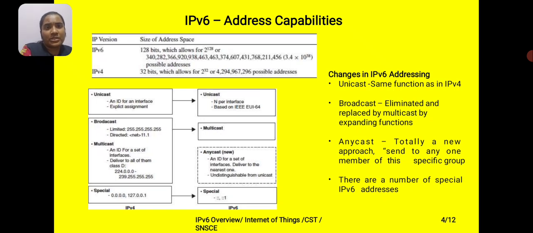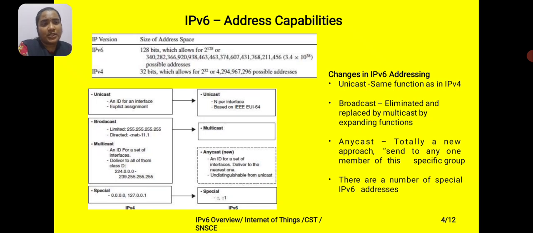In IP version, the size of the address space is mentioned as IPv4 and IPv6. IPv4 consists of 32 bits and IPv6 consists of 128 bits. An example has been given. It consists of unicast with the same function as in IPv4, and broadcast is eliminated and replaced by multicast by expanding functions. Anycast is a totally new approach, sent to any one member of a specific group.